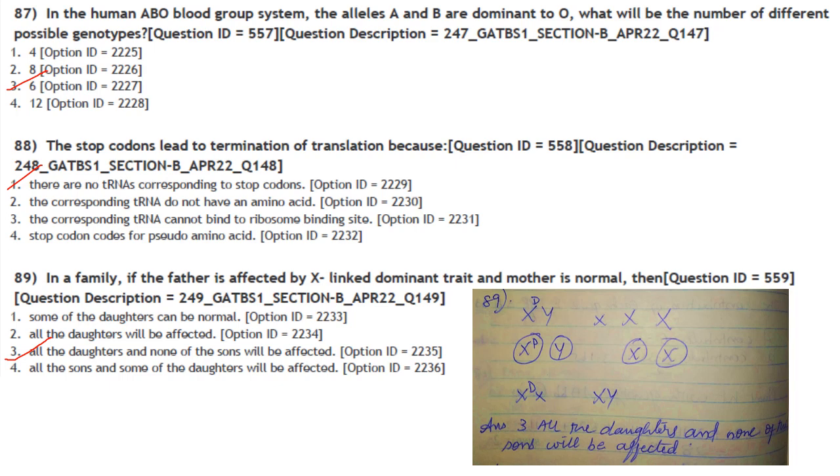Then next one. In a family, if the father is affected by X-linked dominant trait and mother is normal, then. So this is the father, he is having X-linked dominant trait, and this is the mother. So all daughters will be affected and none of the sons will be affected. So answer here is option 3. All daughters and none of the sons will be affected. Answer is option 3.